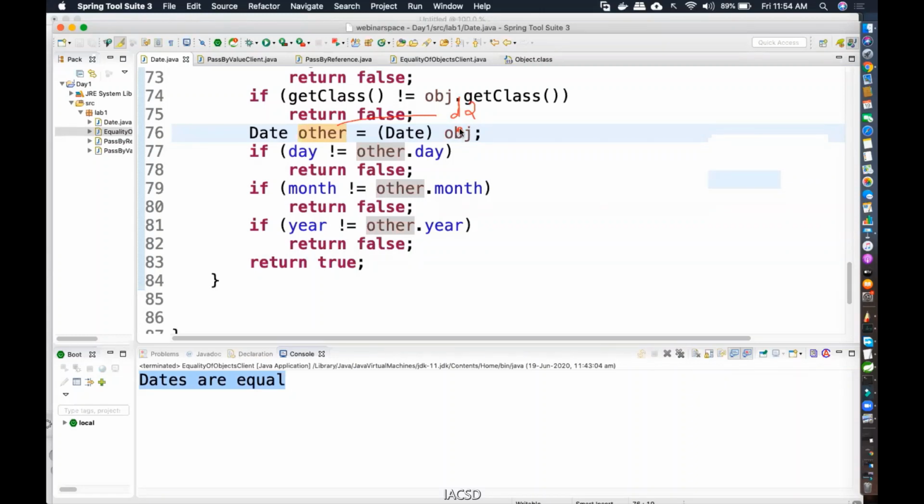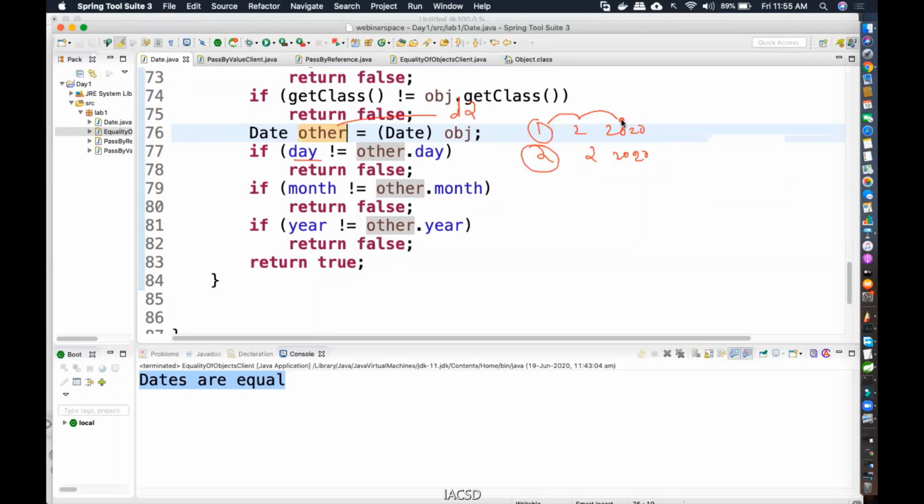Now Joshua Bloch is even more in depth. He has done the performance optimization. See what he has done. He's telling that if the days are not the same, that means 1 to 2020 and this is 2 to 2020, if this one's day and this one's day are not the same, then why are you going ahead and comparing month and year?